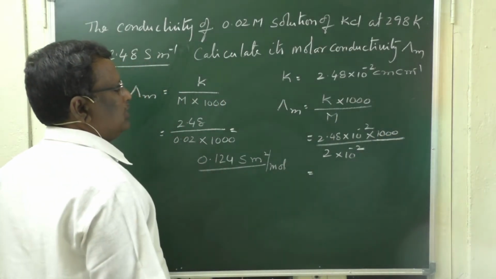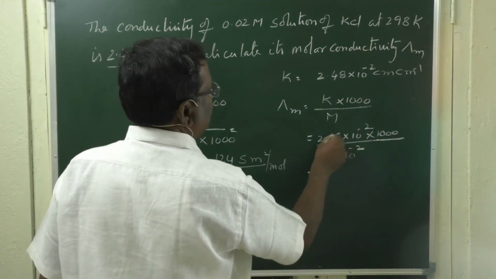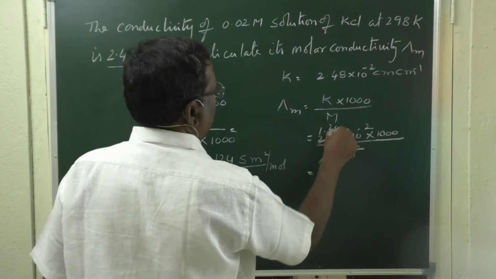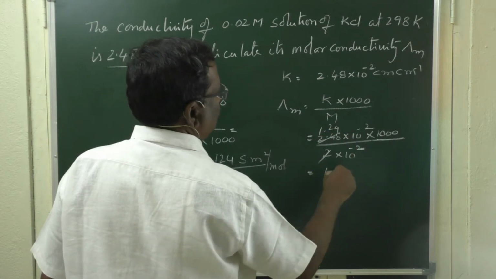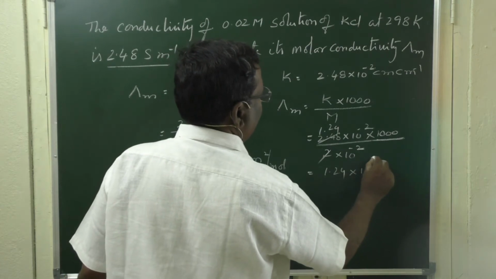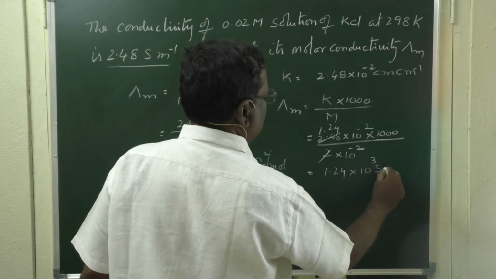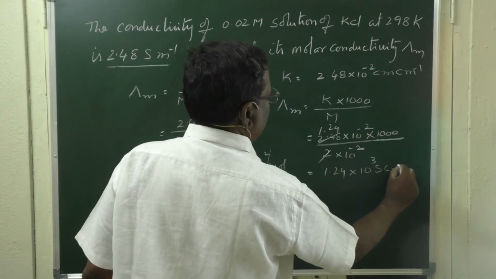The 2 will cancel here, and you get 1.24 into 10 cube Siemens centimeter square per mole.